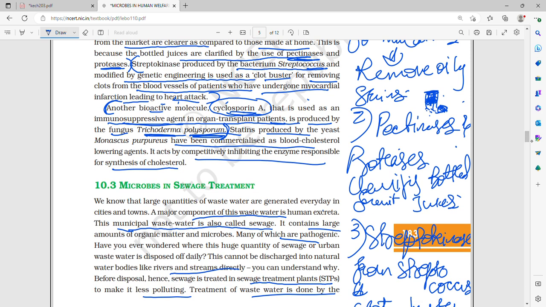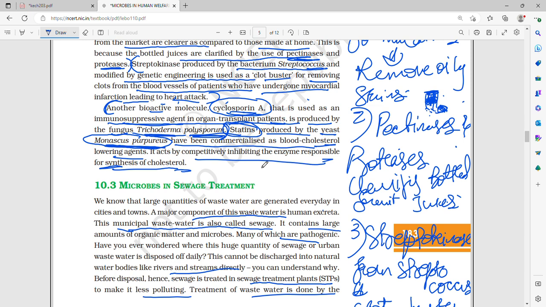Then statins, produced by the yeast Monascus purpureus, have been commercialized as a blood cholesterol lowering agent.